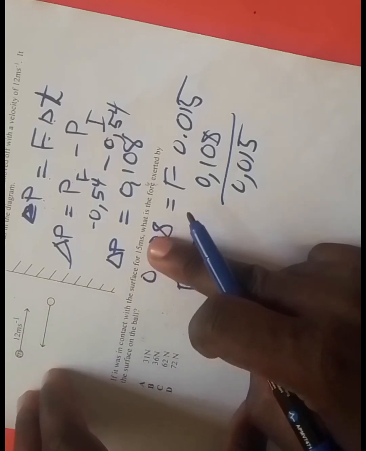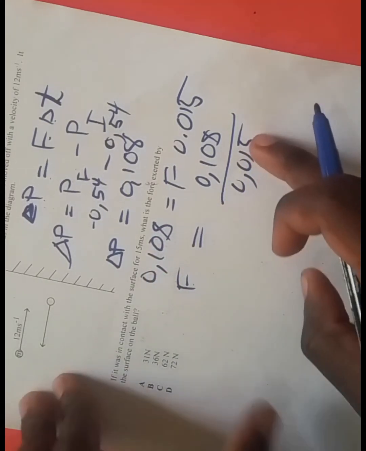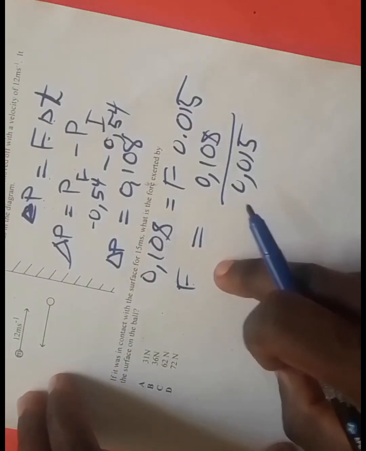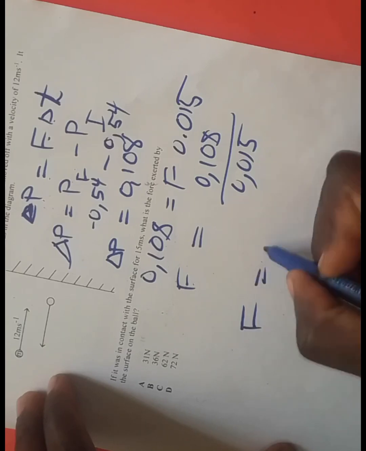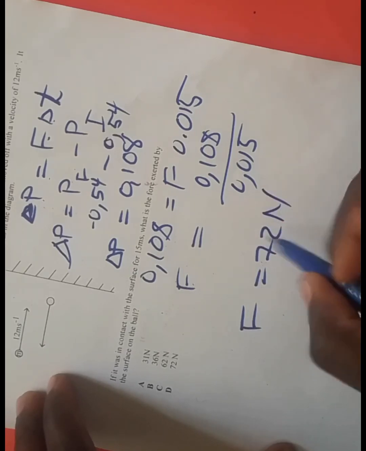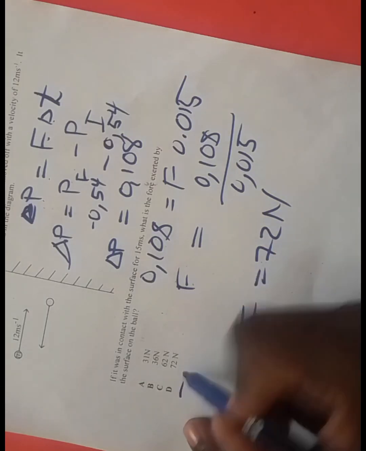If you punch this into your calculator, you get that the force F is equal to 72 newtons. Force is measured in newtons. So our answer is going to be D.